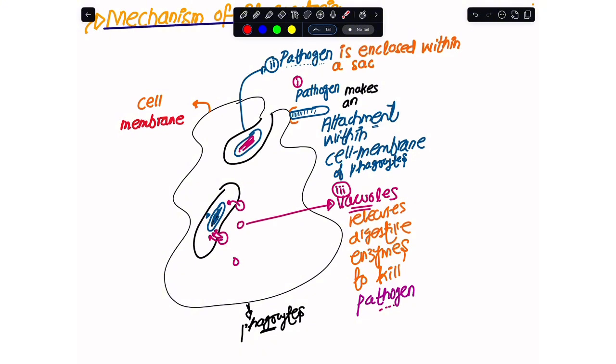So I hope you are clear about what immune response is, how many types of immune responses we have, what white blood cells are, how they appear under the microscope, and how the phagocytes go onward with the mechanism of phagocytosis.